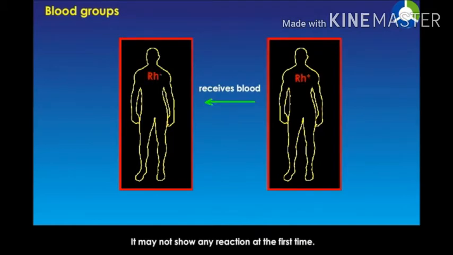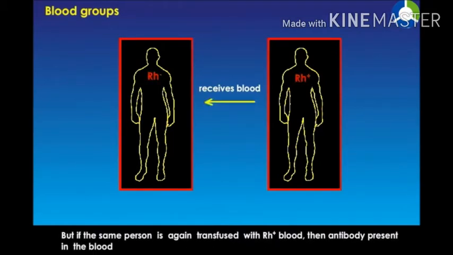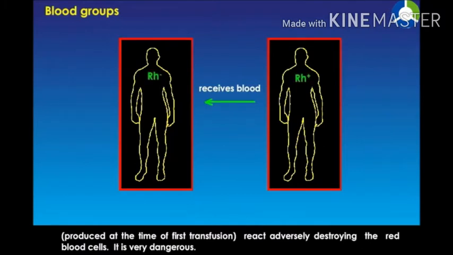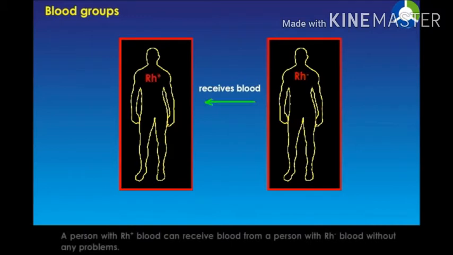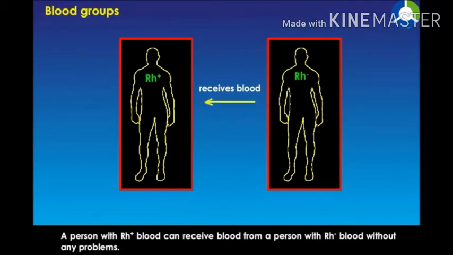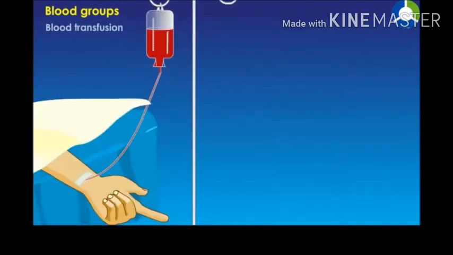At the first time, it may not show any reaction, but if the same person is again transfused with Rh positive blood, then antibodies present in the blood, produced at the time of first transfusion, react adversely, destroying the red blood cells. It is very dangerous. Therefore, in blood transfusion, Rh factor is also taken into account. A person with Rh positive blood can receive blood from a person with Rh negative blood without any problem.